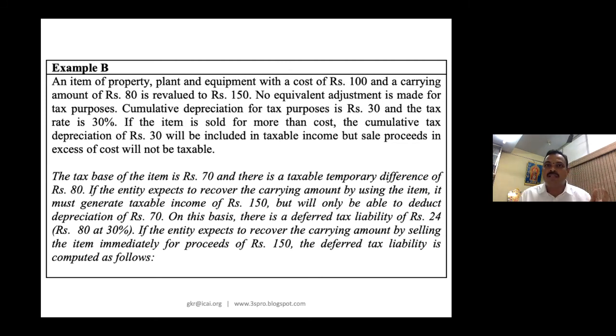Even the depreciation impact you can only give in other comprehensive income, not in the P&L account. So therefore, out of the 24 deferred tax liability, on the 50, that 100 to 150, the difference 50 into 30% is 15 rupees. So 24 minus 15, 9 only will be the deferred tax liability that will be recognized.